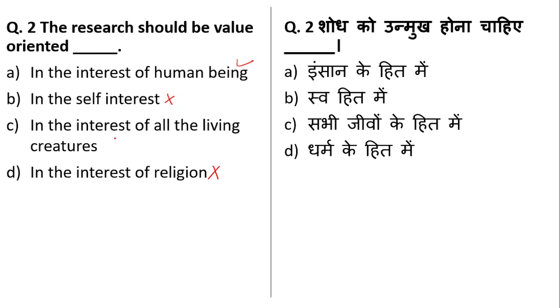But if you look at option C, in the interest of all living creatures, so students, a researcher should not focus only on human beings. They should also focus on other living organisms, okay, like plants, on animals. Okay, so all living creatures. So a research should be value oriented for humans as well as animals or other creatures. Okay, so between option A and C, the most appropriate is option C.